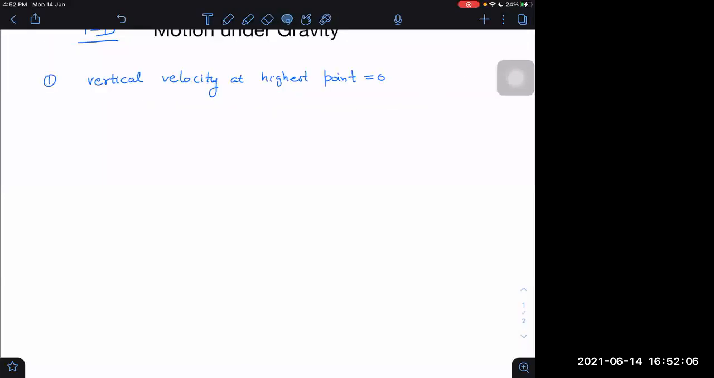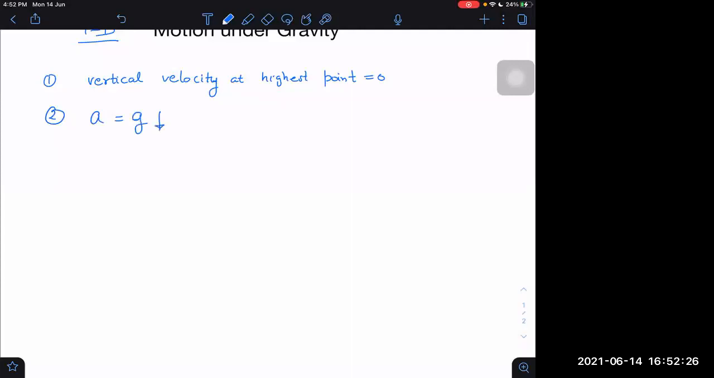When the particle goes up, at the highest point it reverses the direction. And I have told you, whenever the particle reverses the direction, the velocity should momentarily become 0. So it is equal to 0 momentarily. Acceleration is always equal to g in the vertically downward direction.